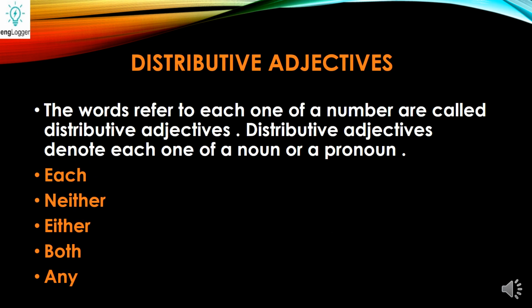Distributive adjectives. The words that refer to each one of a number are called distributive. If we are specifying each and every person sitting in the room, that is a distributive adjective. For example, each student got an assignment, means each student. Neither boy is likely to get marks. Neither, either, both, any. These are distributive adjectives.